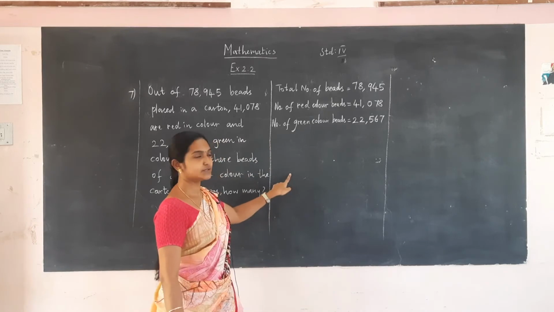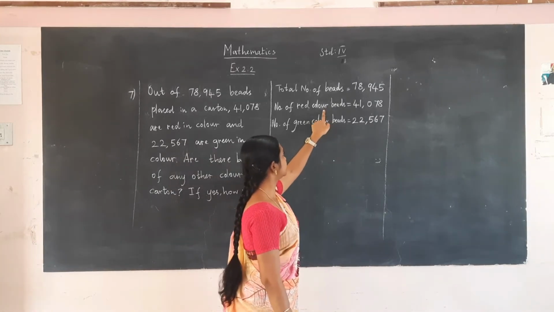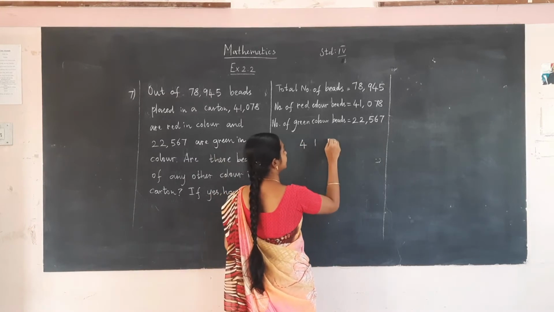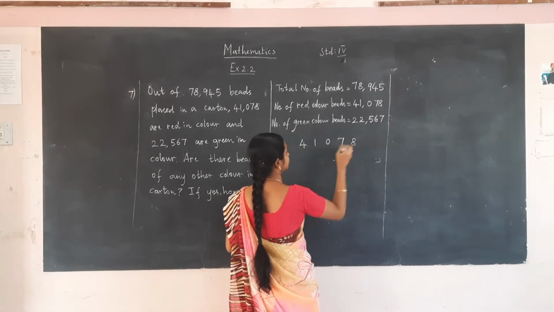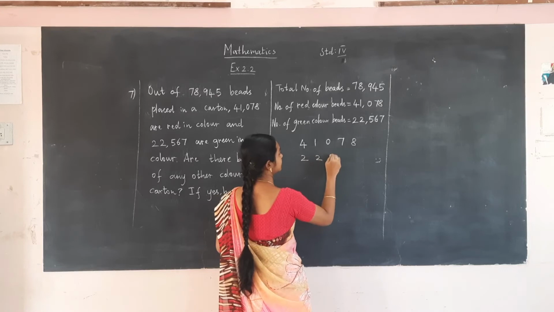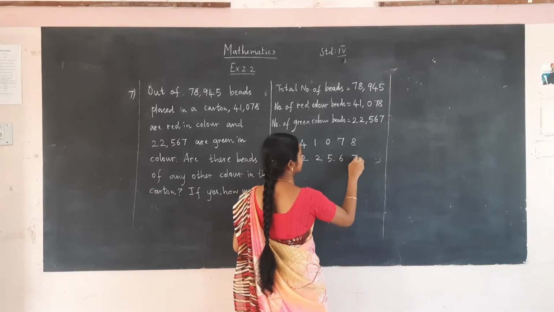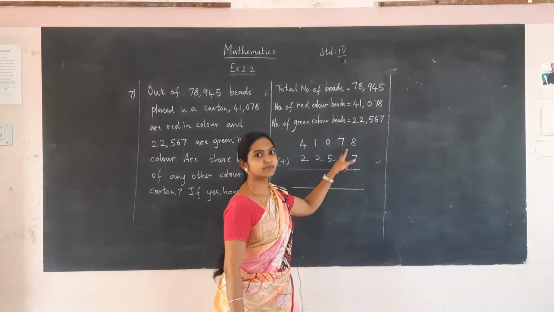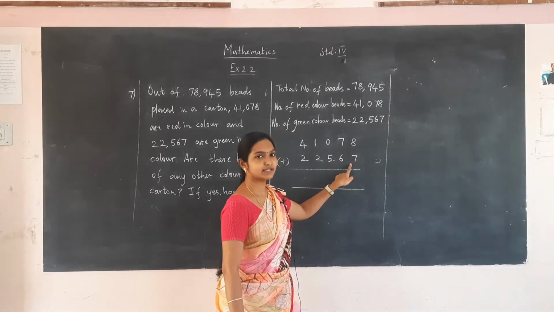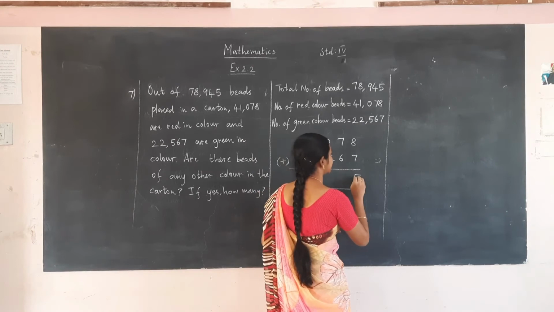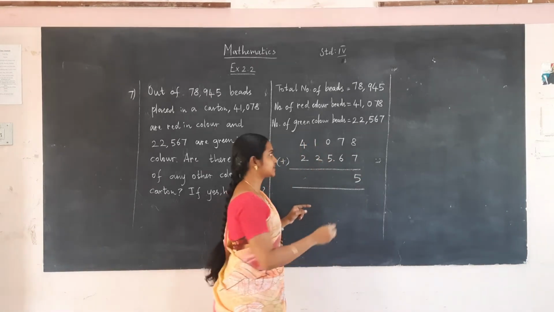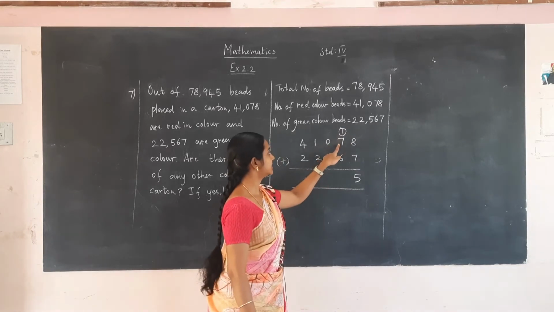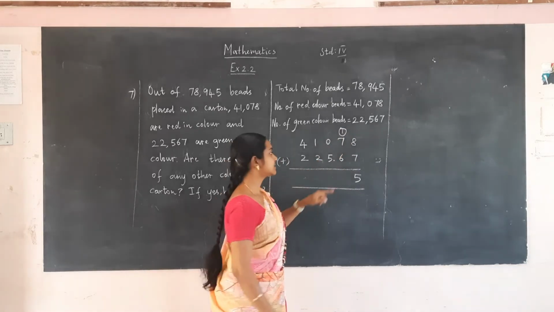What we are going to do is, we are going to add red color beads and green color beads first. Eight plus 7 is 15. So write 5 here and 1 is carried to next place. 1 plus 7 plus 6 is 14.